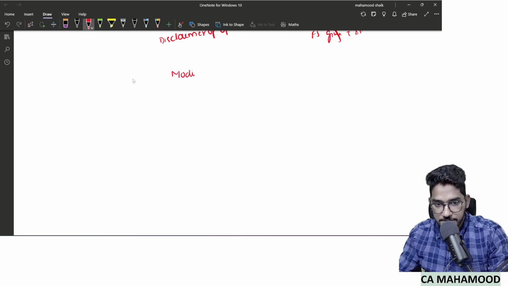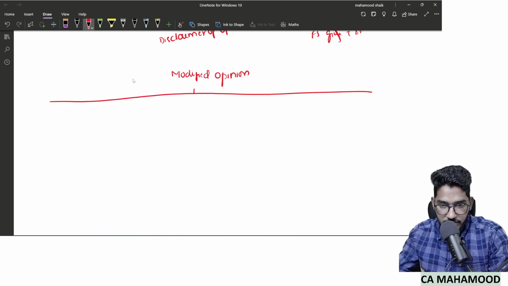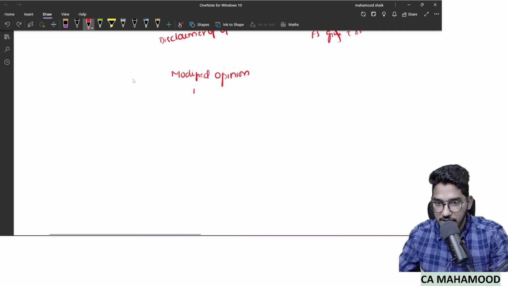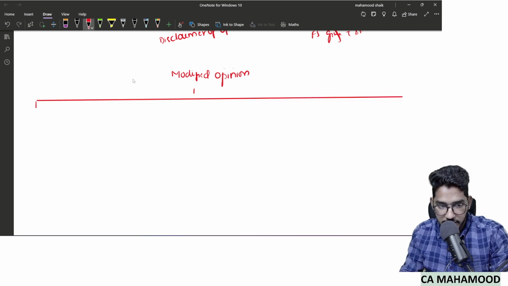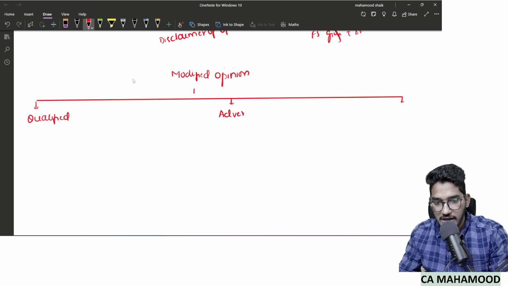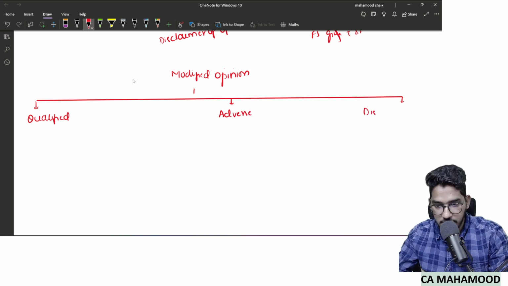So, modified opinion. Sorry, I'm very bad at drawing the lines. This modified opinion will be of three types. Number 1, qualified opinion. Second one is adverse. And third one is disclaimer.